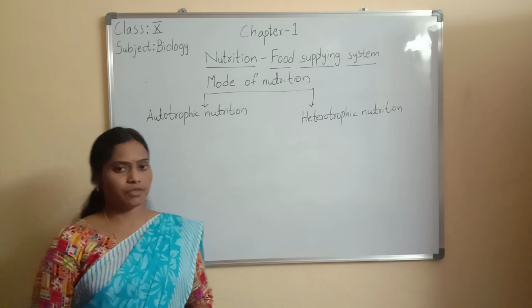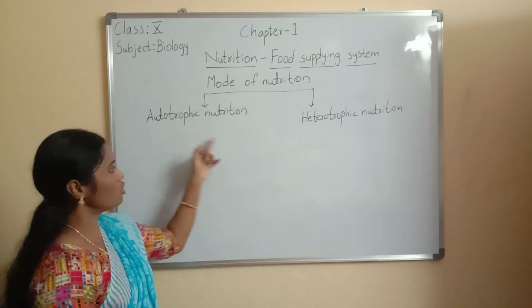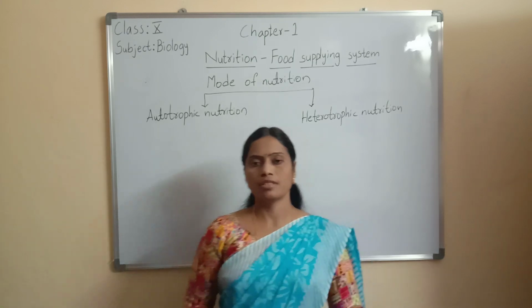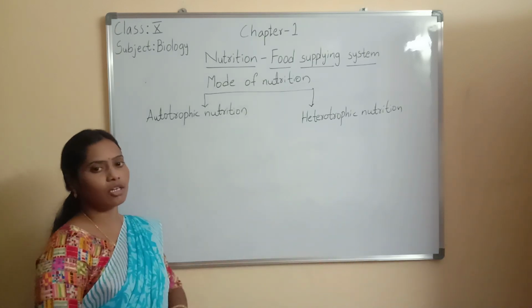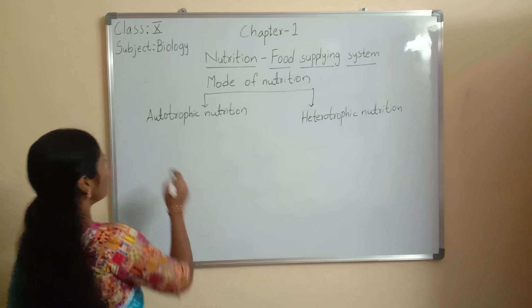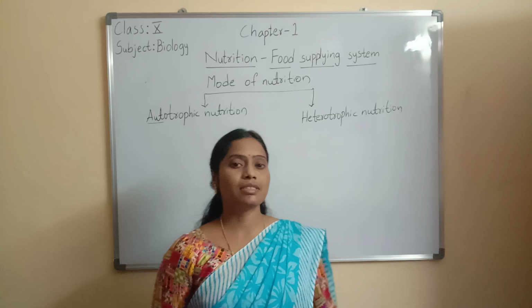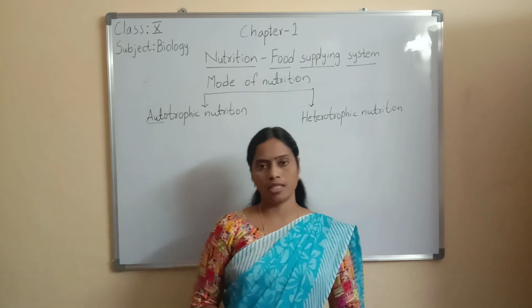Nutrition is of 2 types. One is autotrophic nutrition and the other is heterotrophic nutrition. First, let us discuss what is autotrophic nutrition. See here, auto means self. Some organisms can prepare their own food materials.